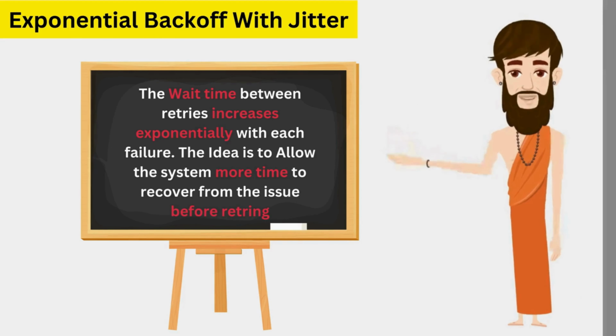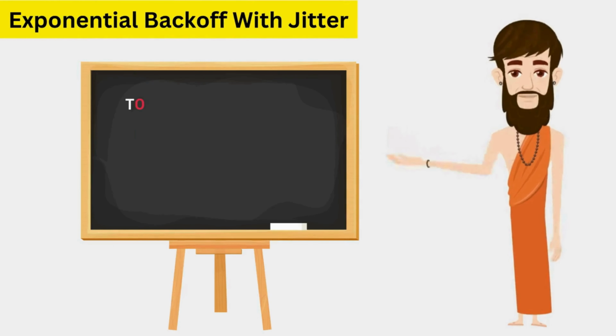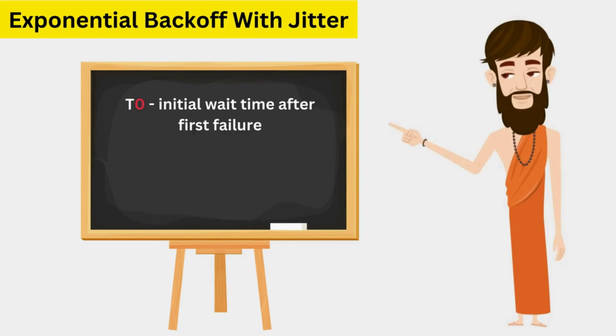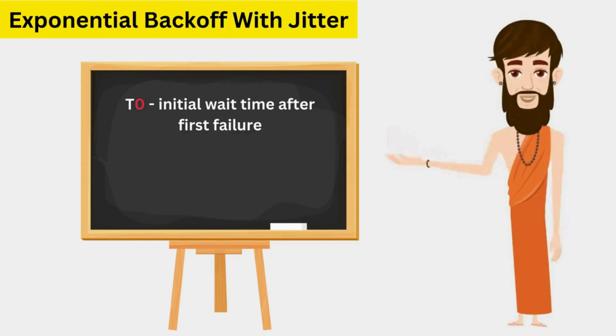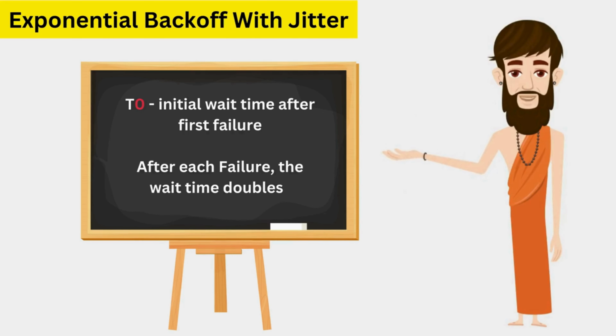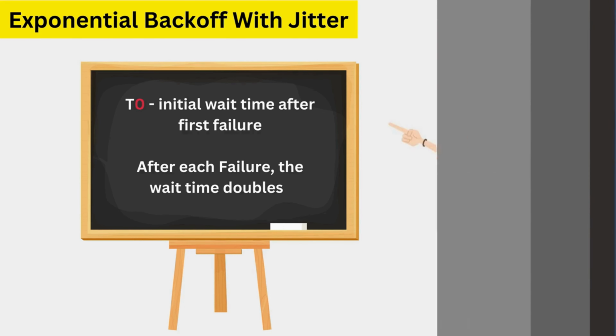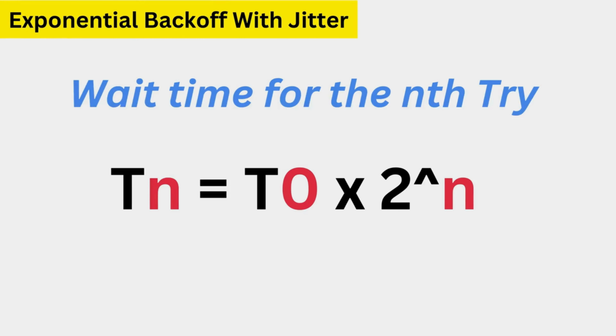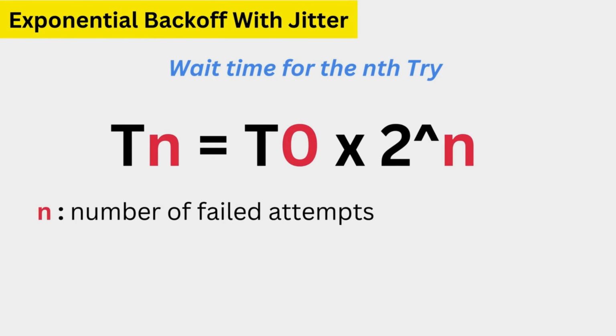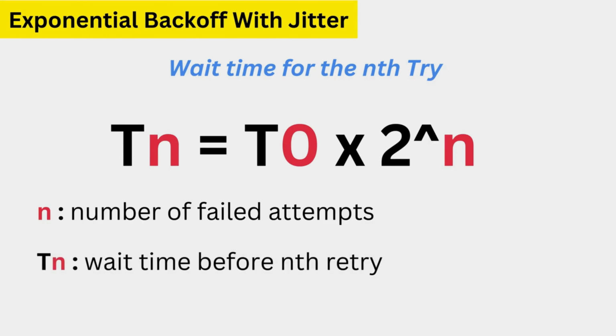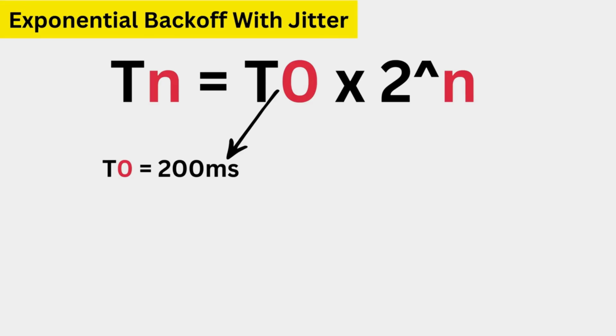Here is how the math works. Let's define T0 as the initial wait time after the first failure. This is the time the system will wait before the first retry. After each subsequent failure, the wait time doubles. The formula to calculate the wait time for the nth try is this. Here n is the number of failed attempts. Tn is the wait time before the nth try. For example, if the initial wait time T0 is 200 milliseconds, after 3 retries, it will be this.